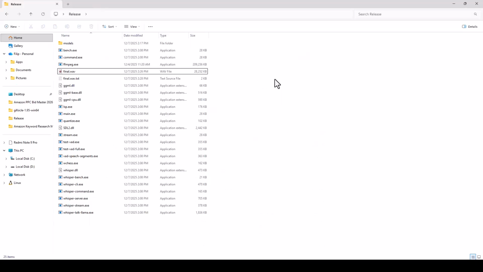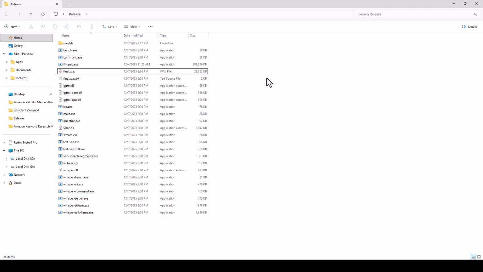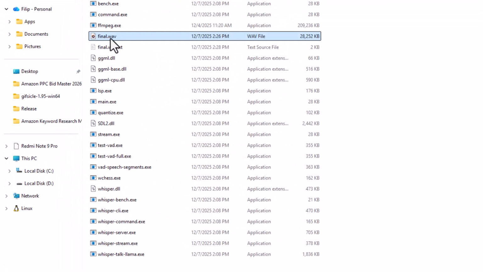And now the magic happens when you put your audio or video file inside this folder. Make sure to put it exactly here. If you don't have an audio file, only a video file, you can use Audacity or CapCut to extract the audio file. It will be easier and faster for you to do, and put your final file here. I named my audio file final. Make sure to remember how you name this, because we will use this in a command right now.